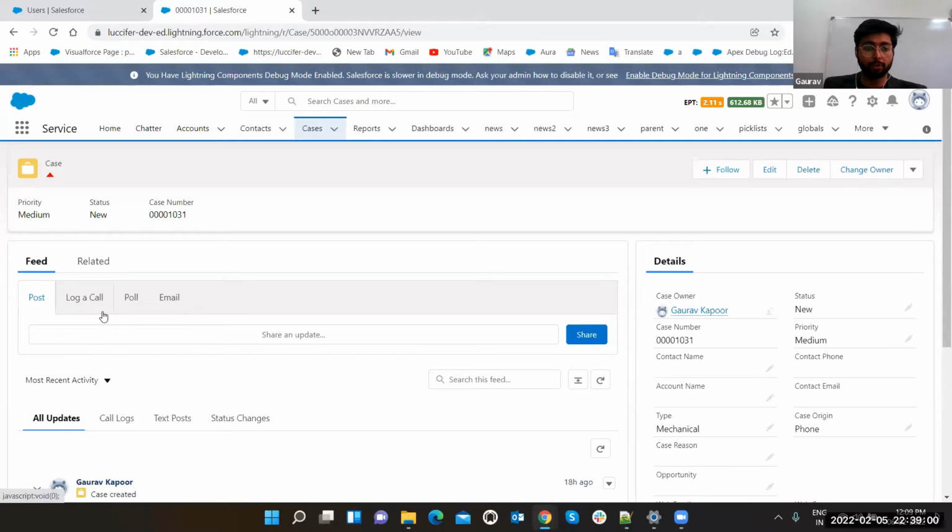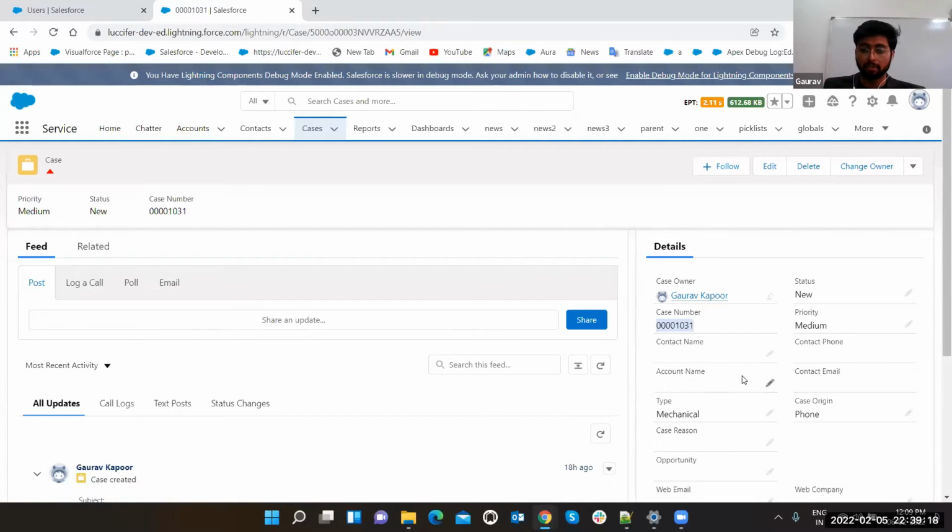This is case. Post, log a call, email, you can generate it. These are the details. Case number: every case has a case number which is auto generated. Okay, this is the status. You can set the priority of the case, and at what priority it is. You can add the details of the contact: who is the customer, and how can we contact that person? So this is the stuff.